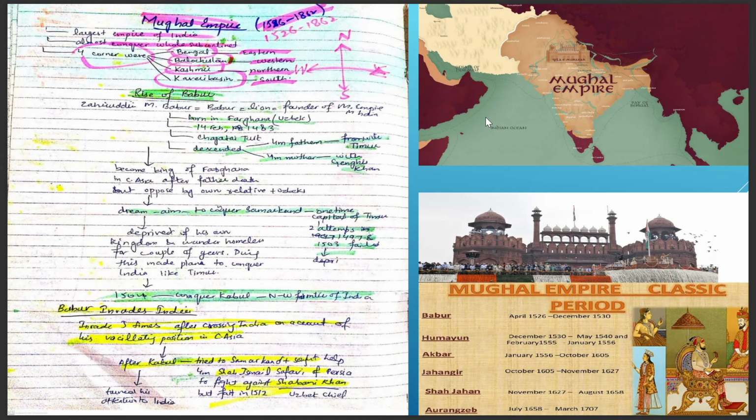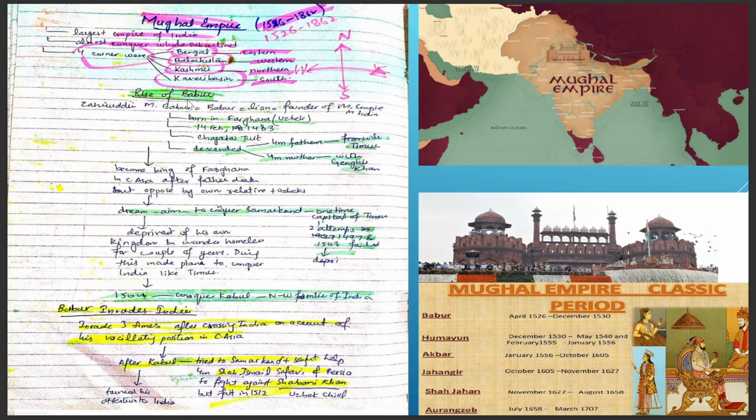So the Mughal Empire is the largest empire of India and almost conquered the whole subcontinent. The area the Mughal Empire covers reaches the four corners: from the northern side there is the Kashmir area, from the southern side there is the Kaveri basin, from the eastern side there is Bengal, and from the western side there is Balochistan. So the Mughal Empire lies between 1526 to 1862 AD.